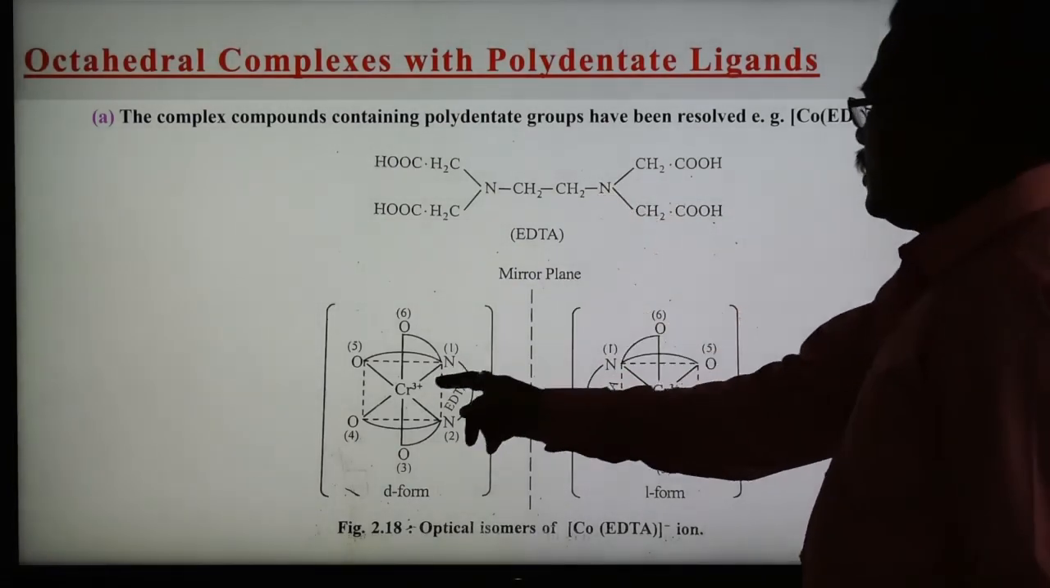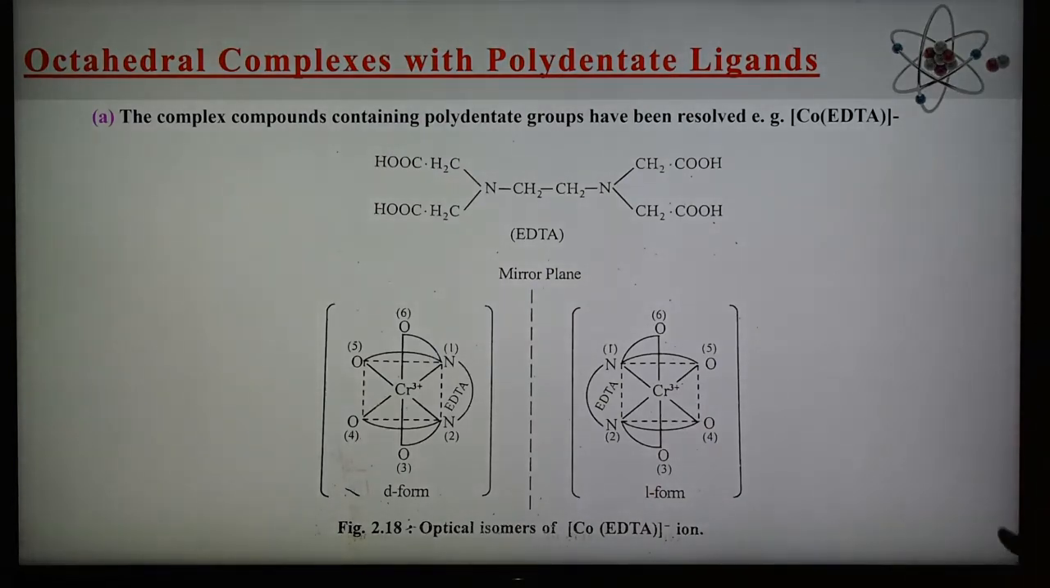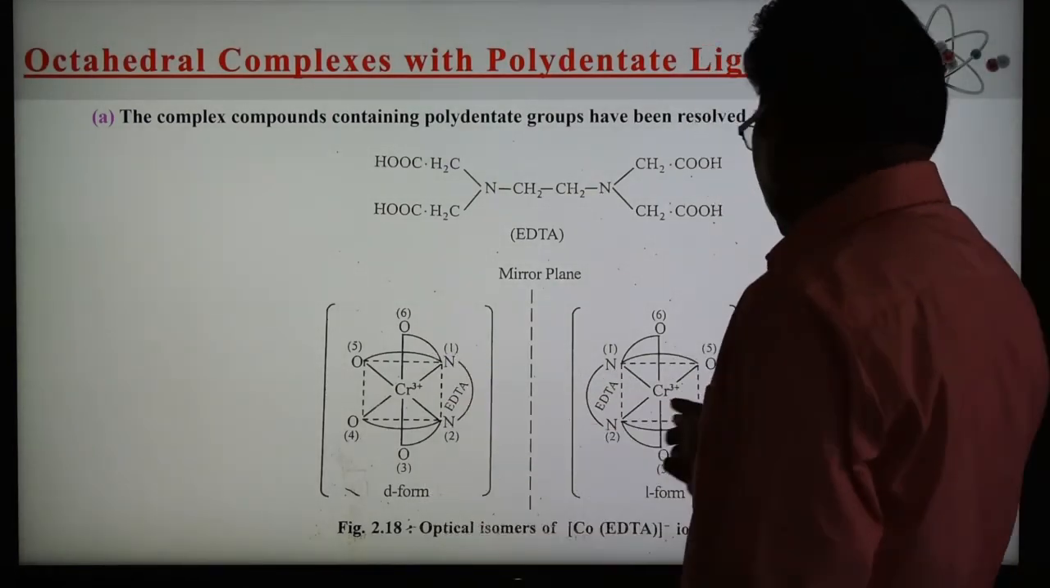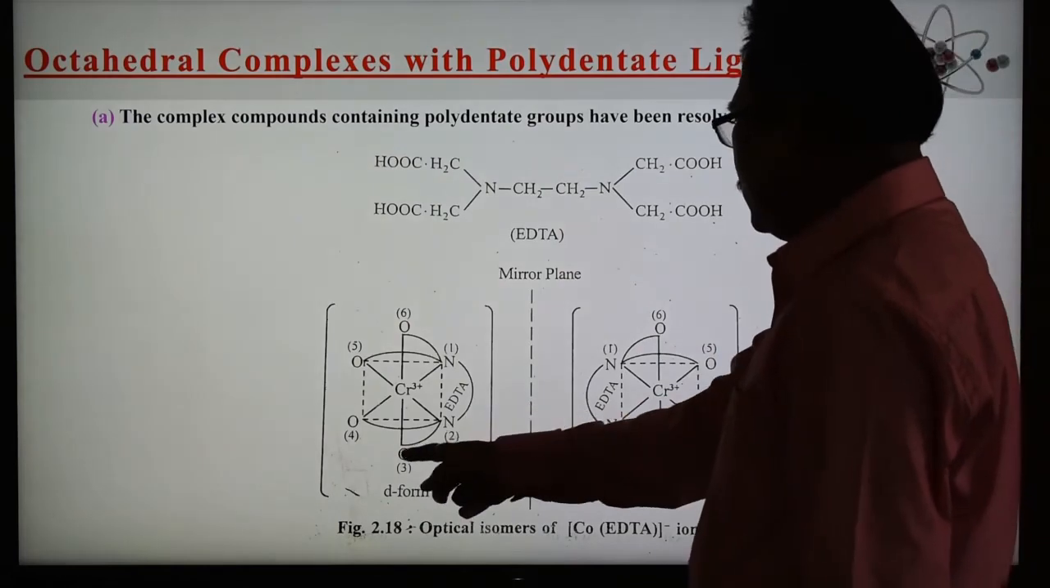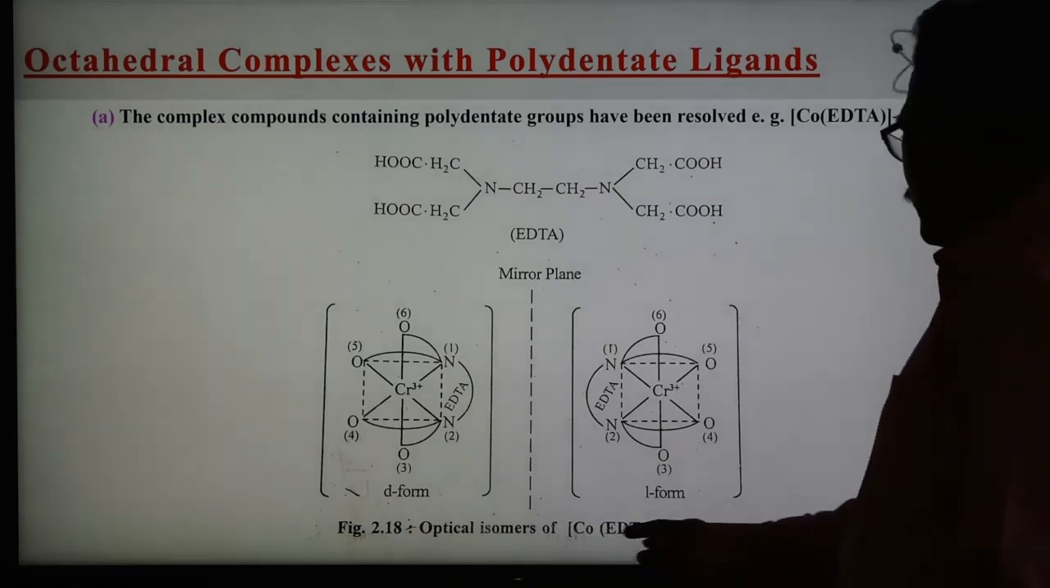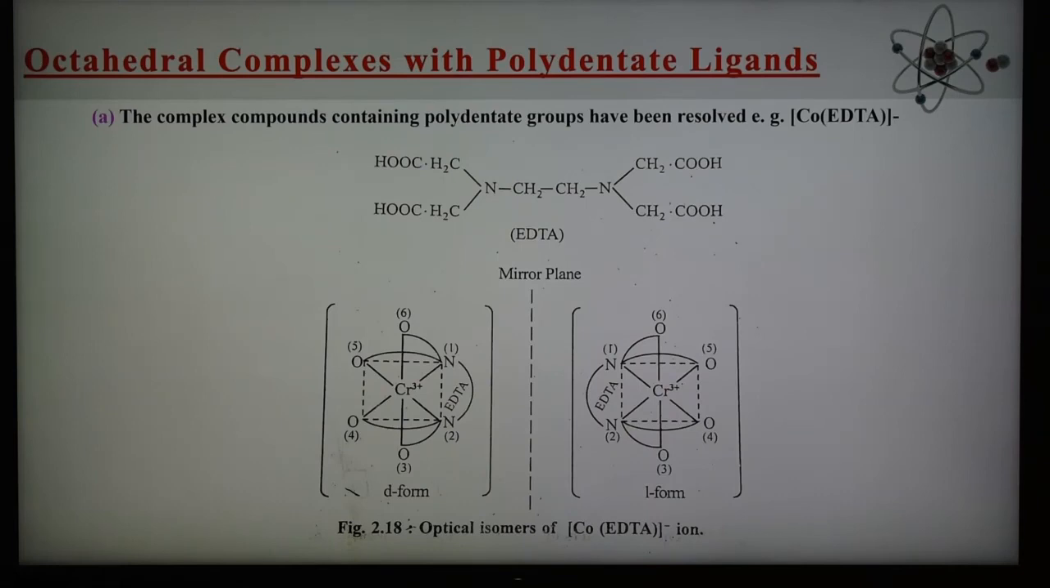EDTA forms a complex with chromium, zinc or other metal ions, and in this way they form the complex. So this is the D form, clockwise, and this is the L form, anti-clockwise. After forming the complex with EDTA, for example with cobalt, it forms two forms, D form and L form. These are the optical isomers of the cobalt EDTA complex ion. We can also take chromium forming a complex with EDTA, and the D form and L form show non-superimposable mirror images.